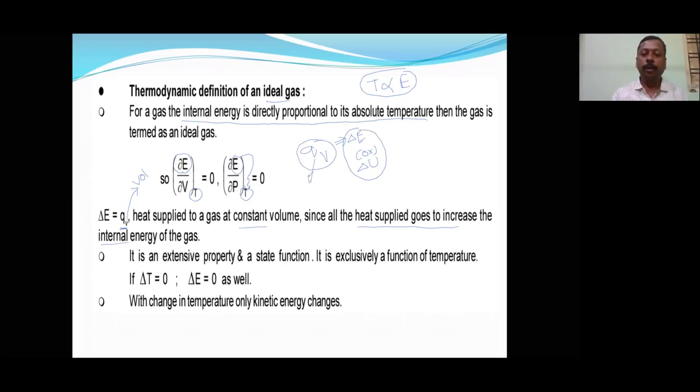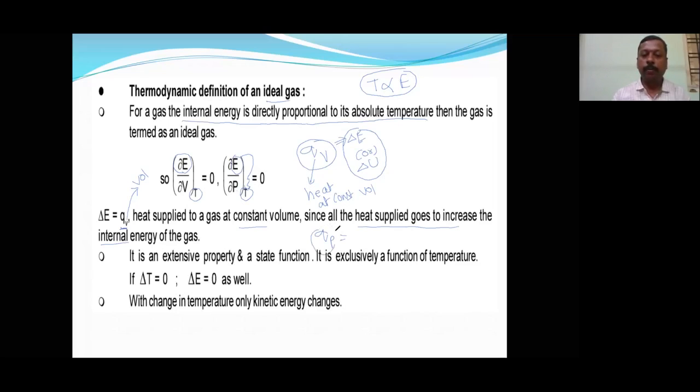What is QV? Heat at constant volume. And sometimes we will study enthalpy also, QP.